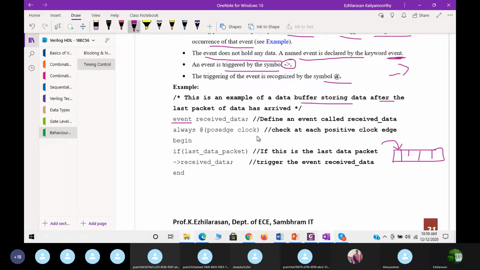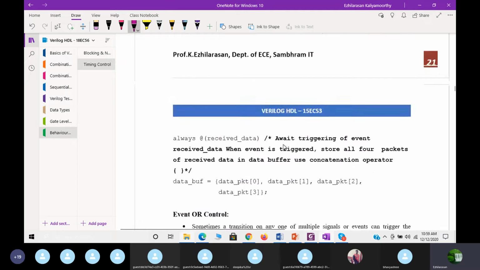So it will check every positive edge: if last_data_packet. What is the meaning of that? If last_data_packet is equal to 1. If that becomes 1, then see here, what is this symbol? This will trigger the event, saying it has received the data. Then end. So in this way you have to use the named event.